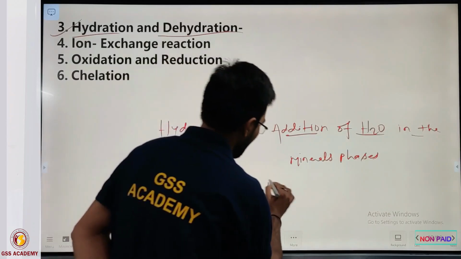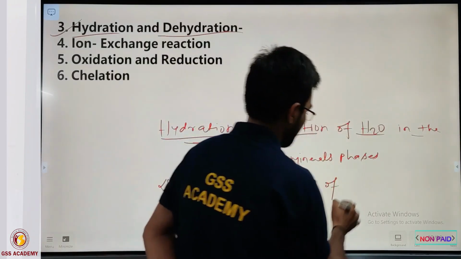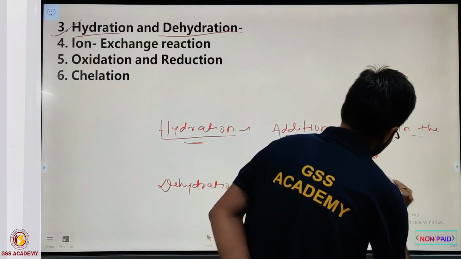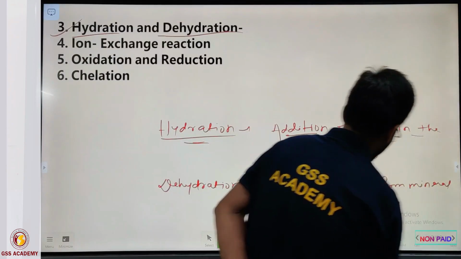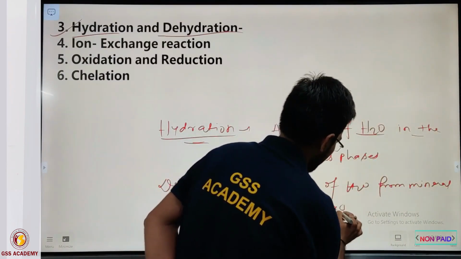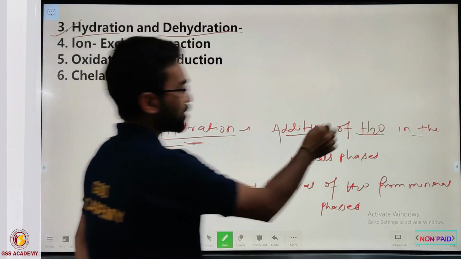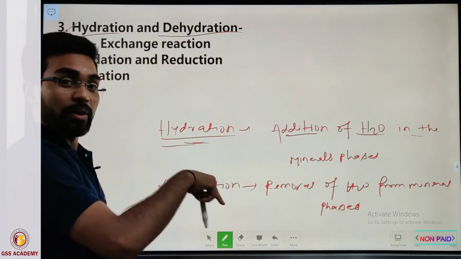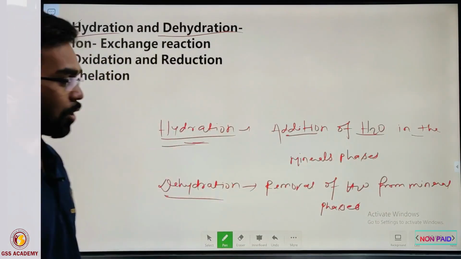is removal of H2O from mineral phases. Correct? So hydration is addition of H2O in the mineral structure, while dehydration is removal of the H2O from mineral phases.